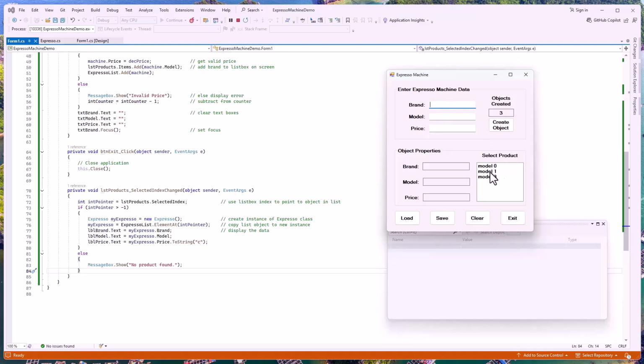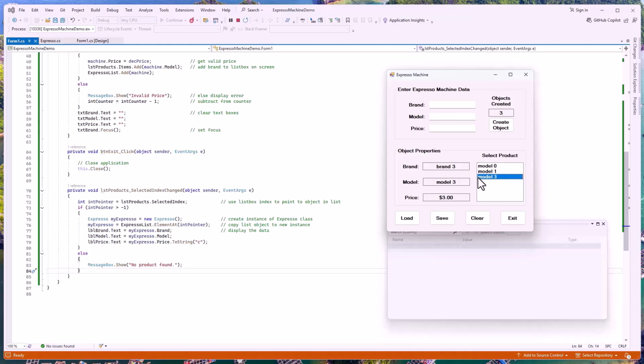So we should be able to click on any one of these and see what's there. And indeed, brand 1 pops up. Model 1 pops up for $2. Hit model 3, model 3 pops up. Model 0 pops up with $1. So anytime you click on any of these things, you can display that information from our list and bring it there. That's all it takes.